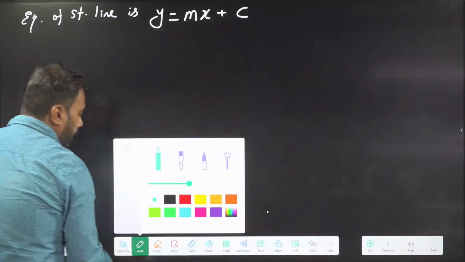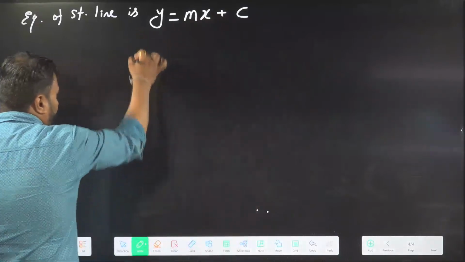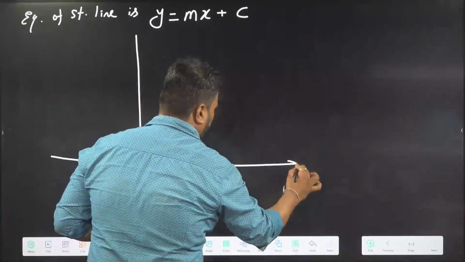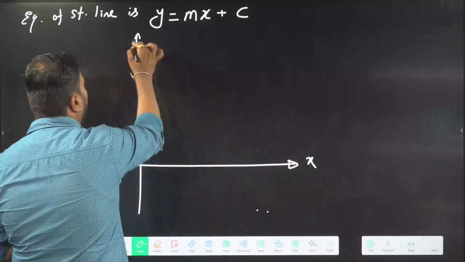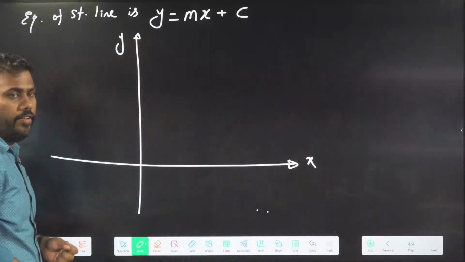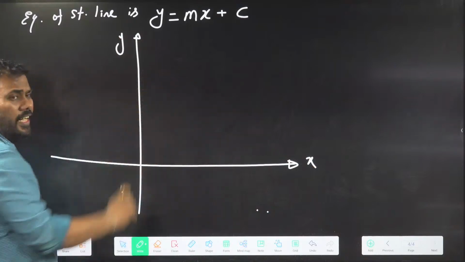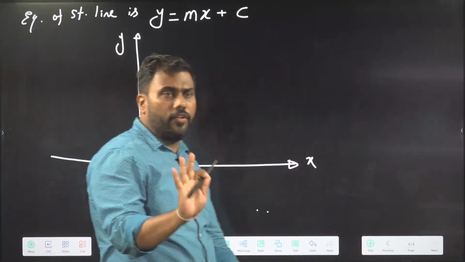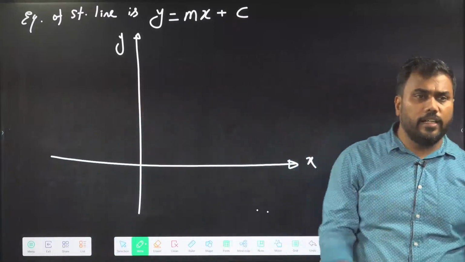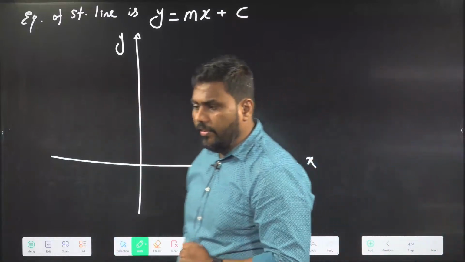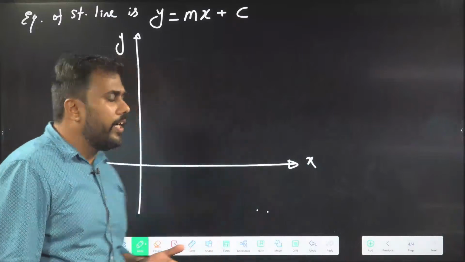If I draw the graph of this straight line, this is my x-axis, this is my y-axis. If I draw a straight line here, it will cut the y-axis at some point. If I draw a straight line, it will definitely cut the y-axis.